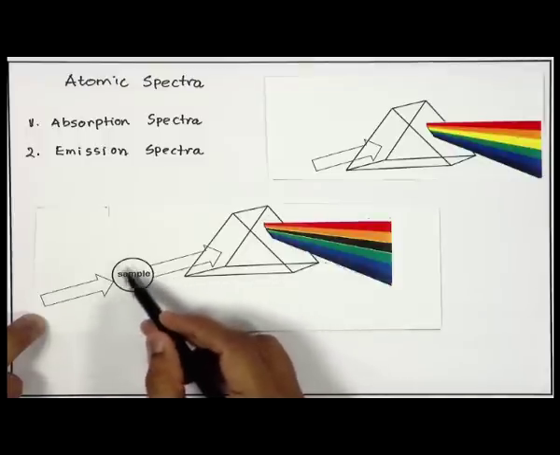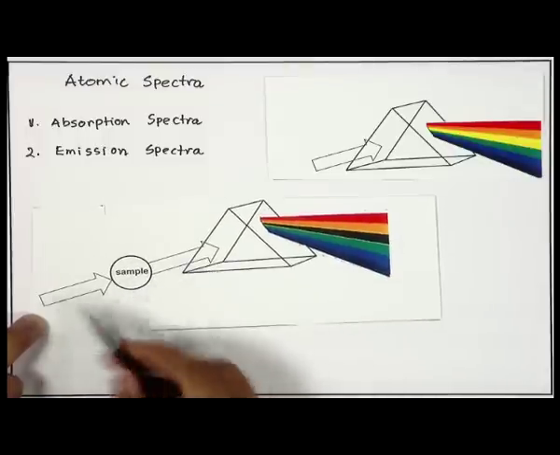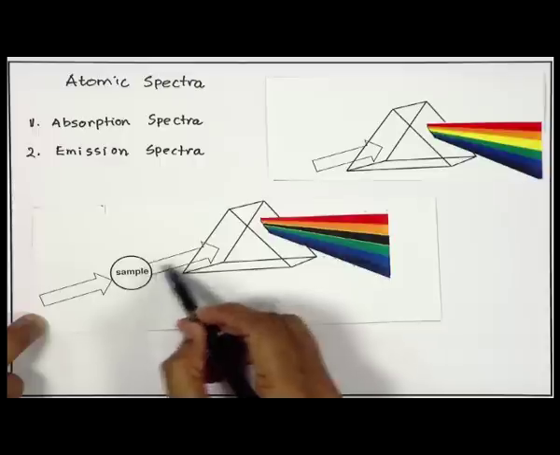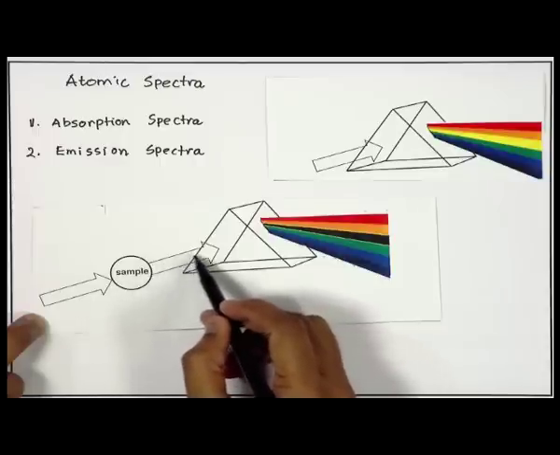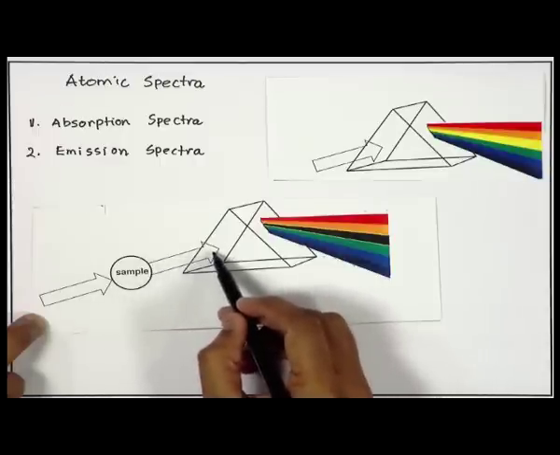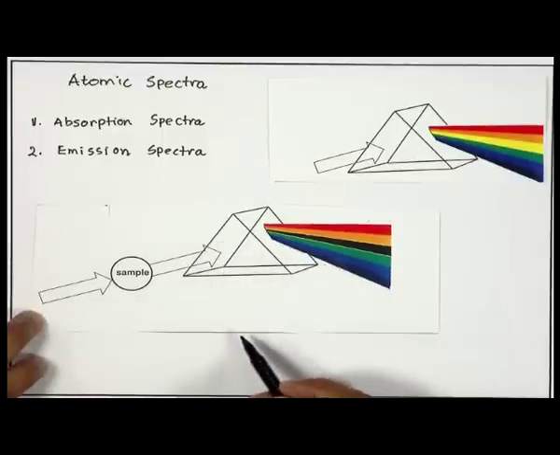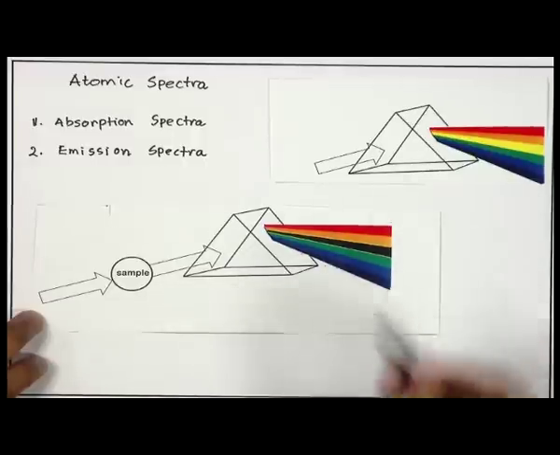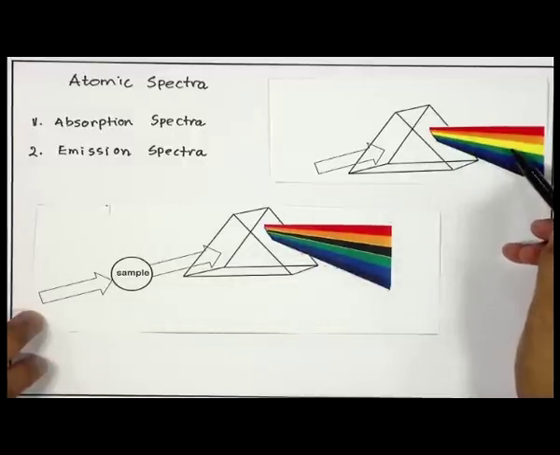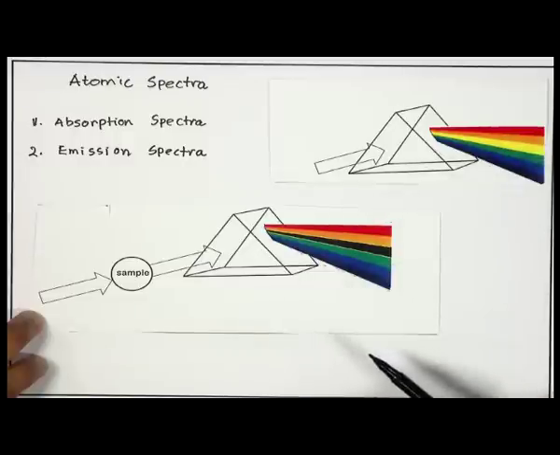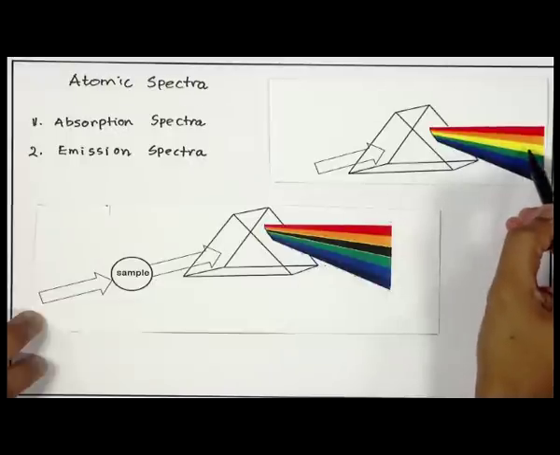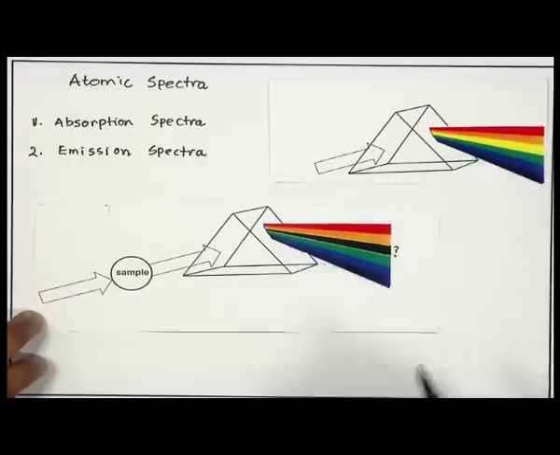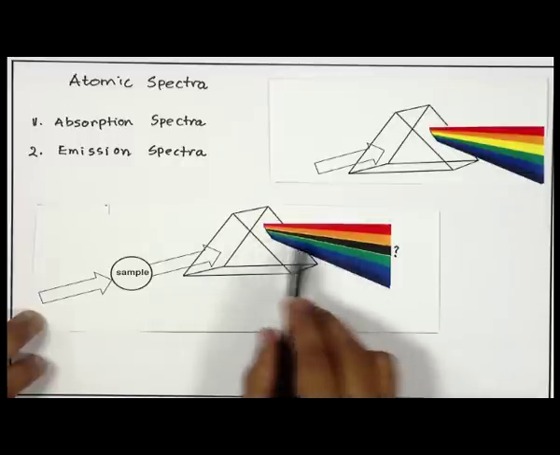So we passed the white radiation first through the sample, and then allowed the light coming out of the sample to pass through the prism. The prism again splits the light into several colors, but if you compare this spectrum with the earlier one, you would notice that the yellow color that is present here is missing. Something has happened here. Instead of yellow, I see a dark patch.